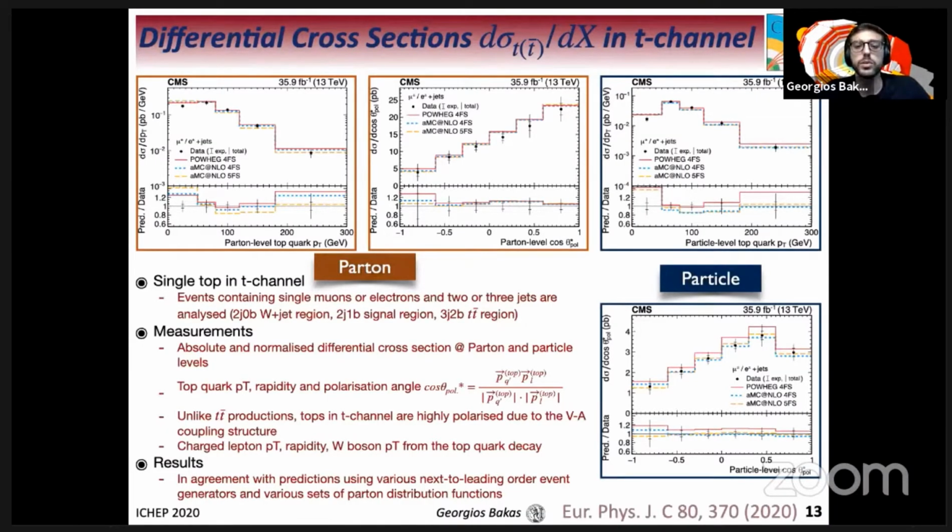So on the two top plots on the left, you have the parton level absolute cross-sections that are illustrated as a function of the top quark pT and the cosine of the polarization angle. And on the right plots, you have the particle level absolute cross-sections, which are illustrated as a function of the top quark pT and the cosine of the polarization angle. In general, there is also an agreement with predictions using various NLO generators and various sets of PDFs.